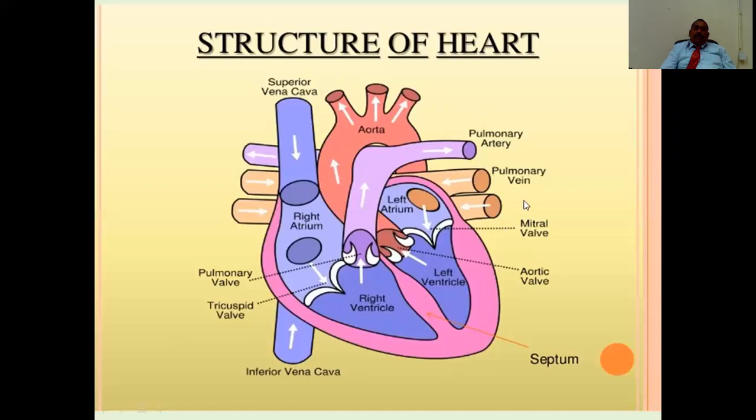So you would have come across the word heart attack, no? This heart attack means this coronary artery will get blocked. So that condition is called heart attack. And the first blood vessel which is given out from the aorta is the coronary artery. So the right heart and the left heart are separated by a septum. This is called the septum. This is the atrial septum, which is not seen here. This is the ventricular septum. Okay, so this is about the structure of the heart.